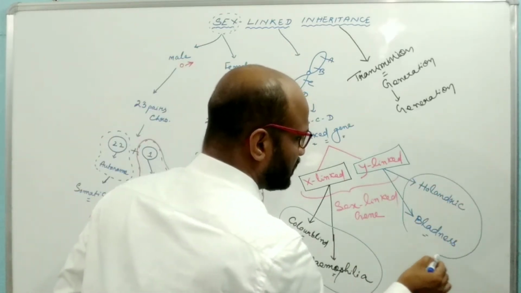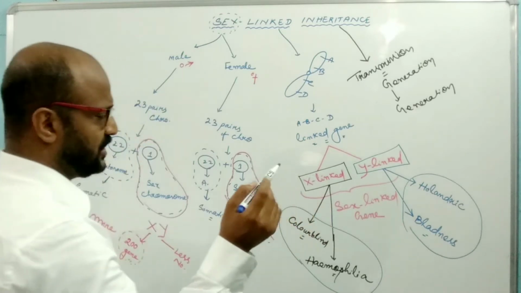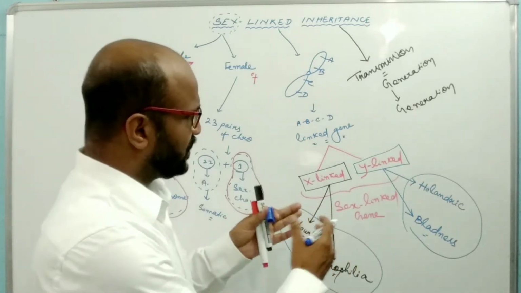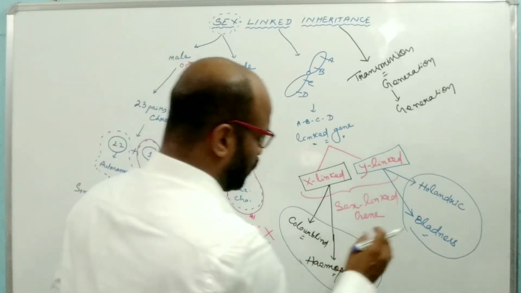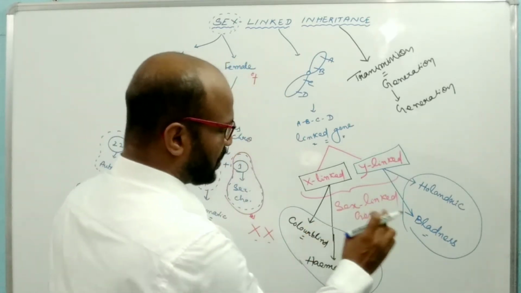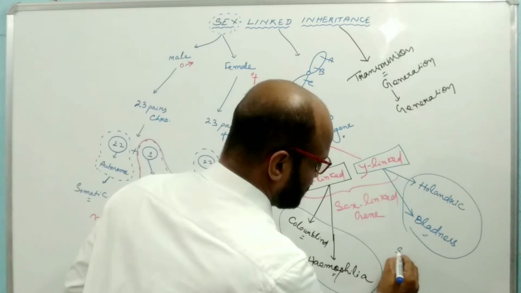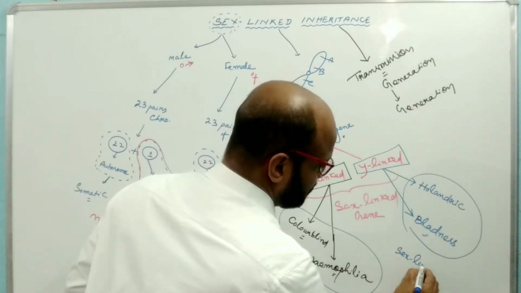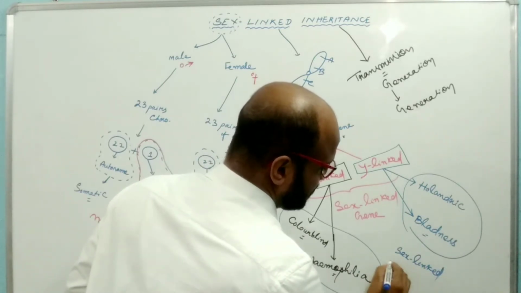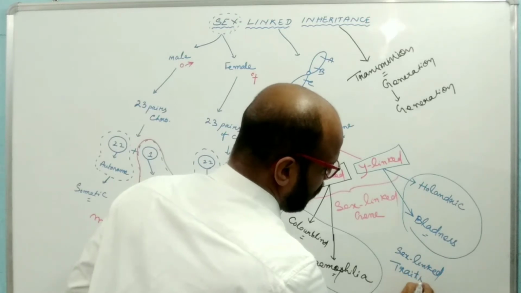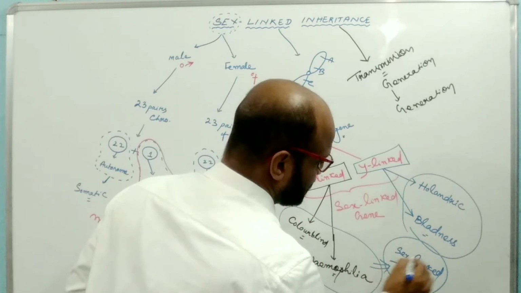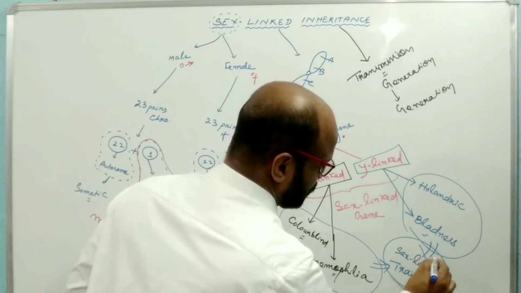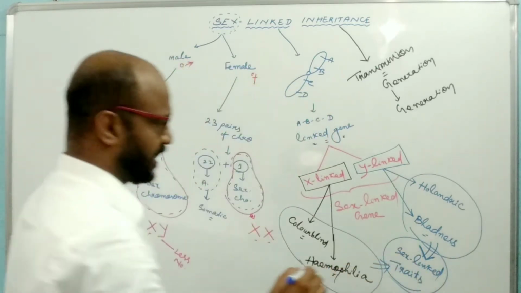The Hollandric gene and the baldness gene are linked with the Y chromosome, present on the Y chromosome. So these are known as sex-linked traits, or sex-linked characters.